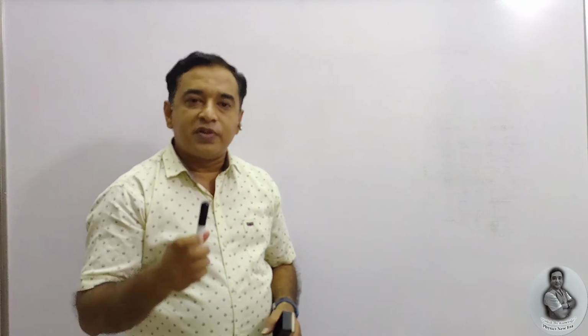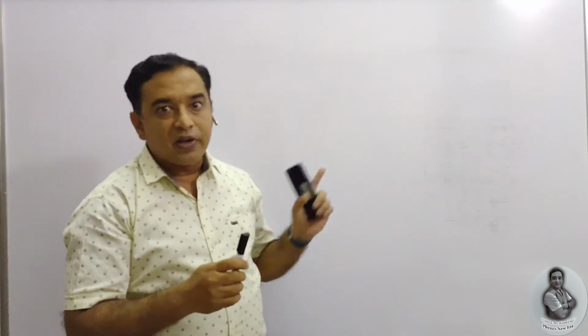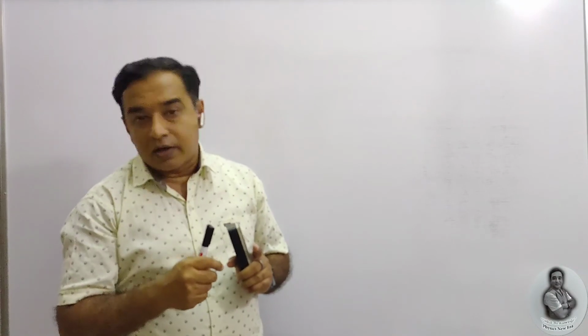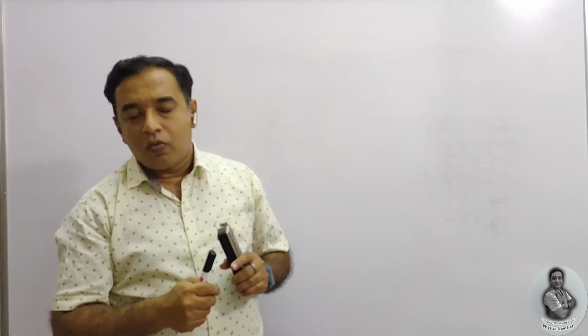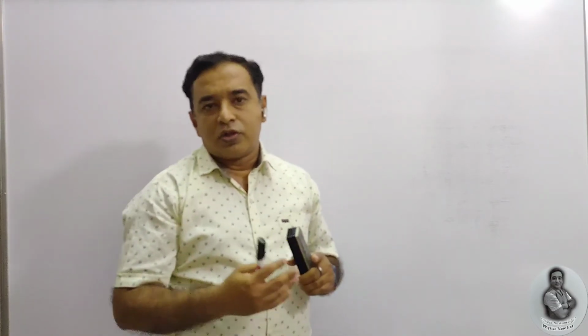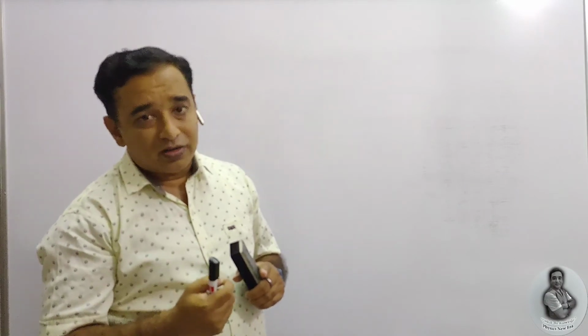We are going to define now two aspects, that is athermanous and diathermanous substances. What exactly are substances? Substances include all liquid, solid, and maybe gas also, all forms.